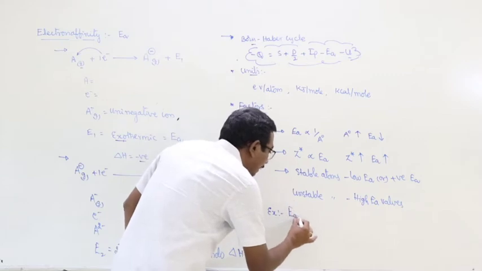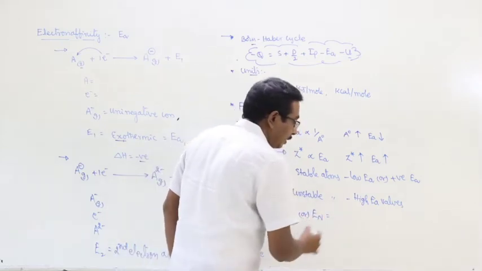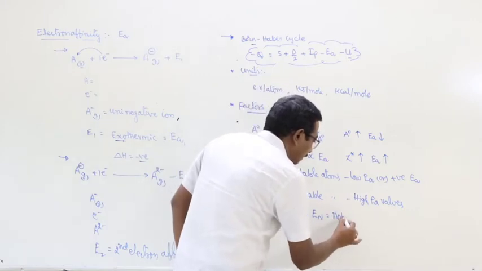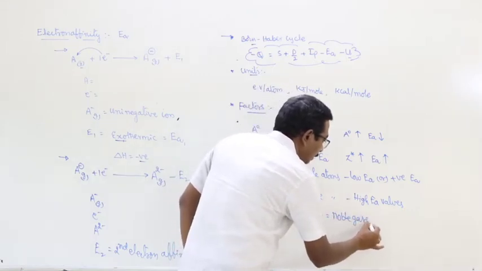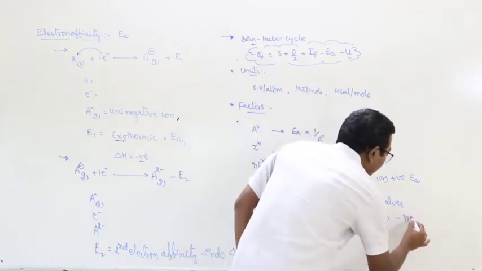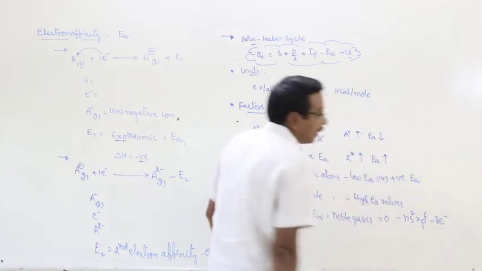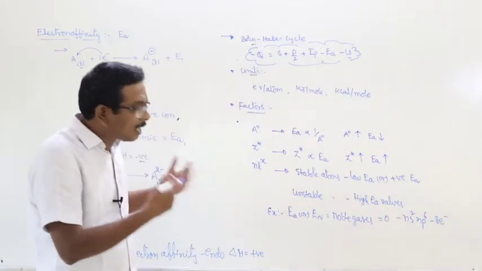the electron affinity or electronegativity of noble gases is equal to 0, because they have a stable electronic configuration, the octet configuration, which is exceptionally stable.